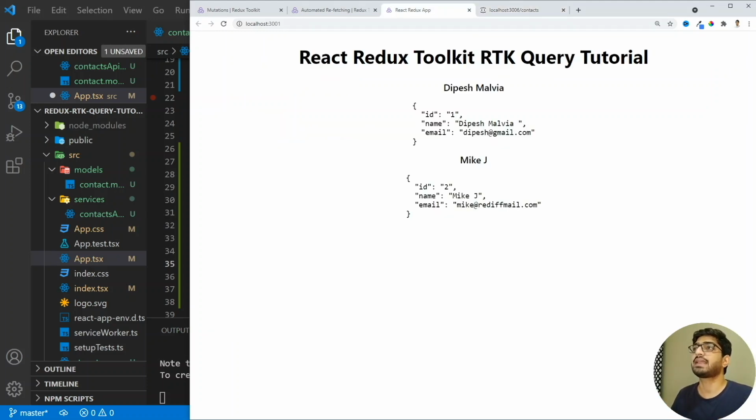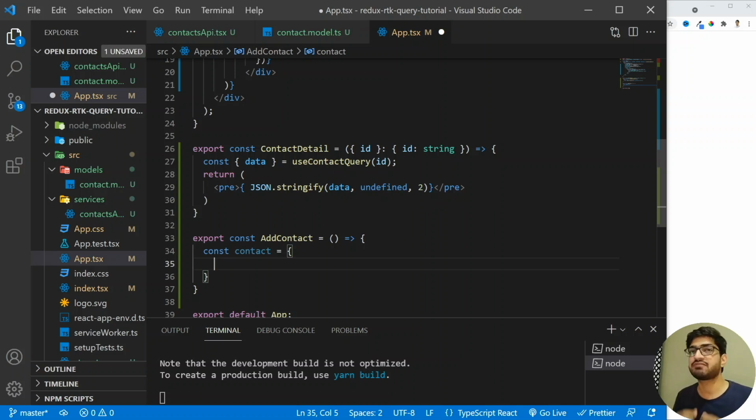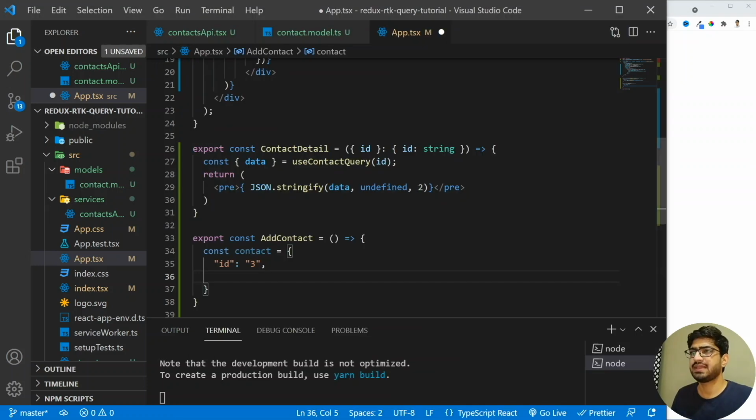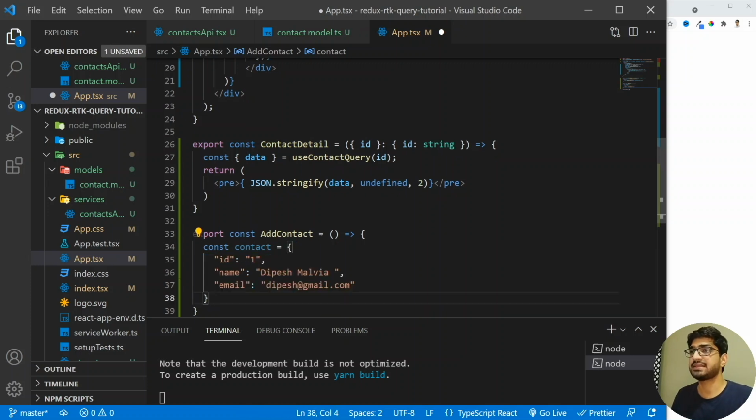So let's go back, and what we are going to do here is create three buttons which we will use to add contact, update contact, and delete contact. And here we are going to create a contact object which we will add. So we are going to have the ID, and I'm going to give the ID as 3. Then I'm just going to do a copy paste, so let me copy this and add it here. Let's change the value, so this will become 3, and this will become Nikesh. All right, and let's change the email as nix@gmail.com.